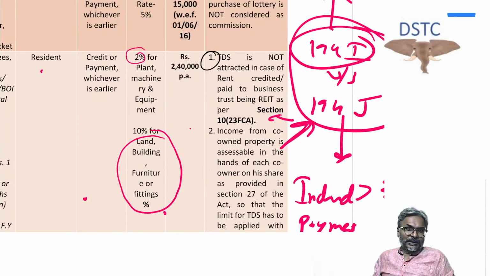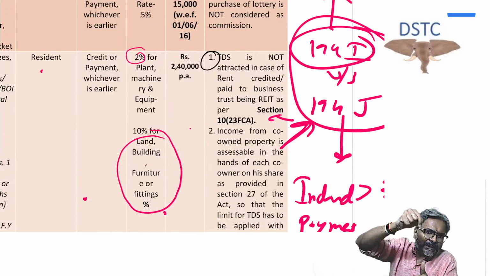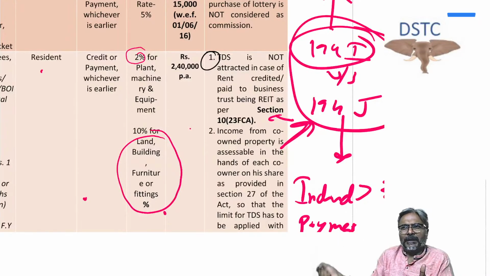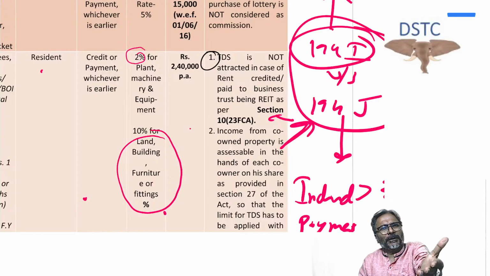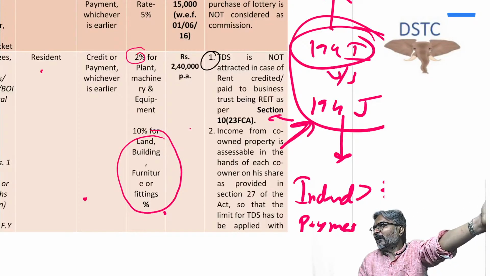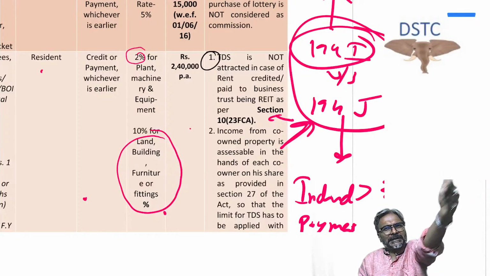That exactly is the point, students, all of you. This is how things have to be looked at. Now, as a thumb rule, students, wherever there is an exemption in the hands of the payee, the payer will not deduct TDS. We all are aware of that. Yesterday also, in the alternate tax regime, we discussed this particular point.